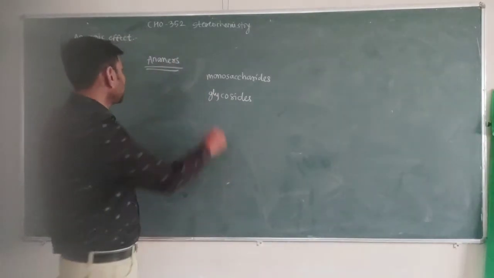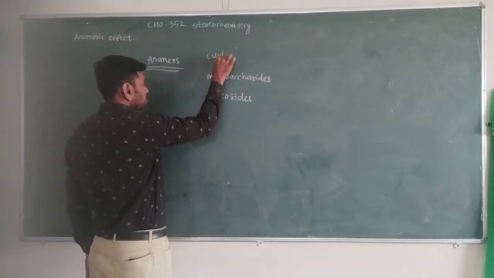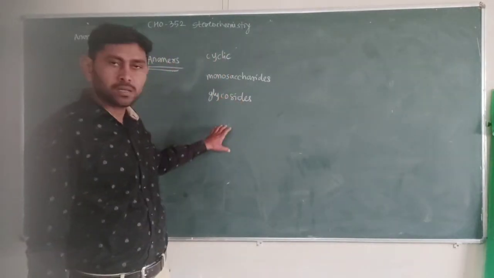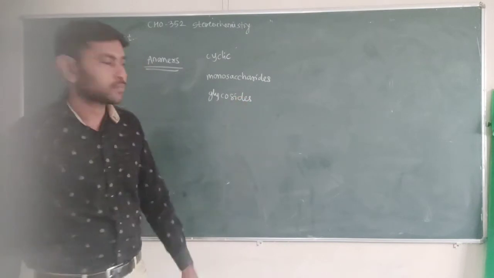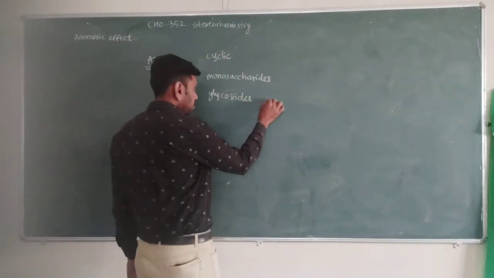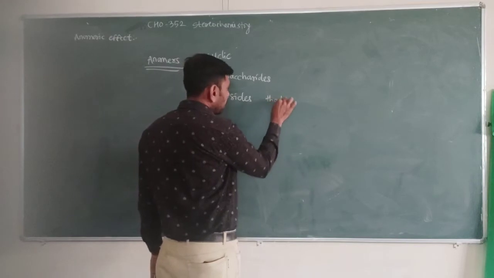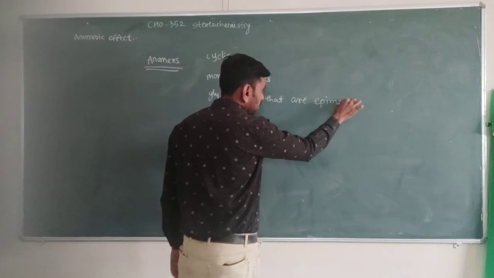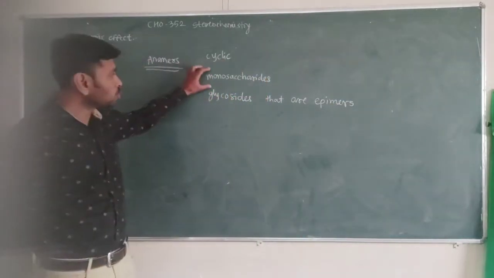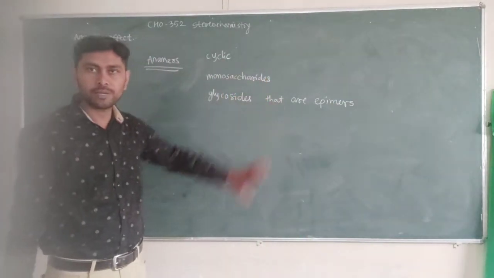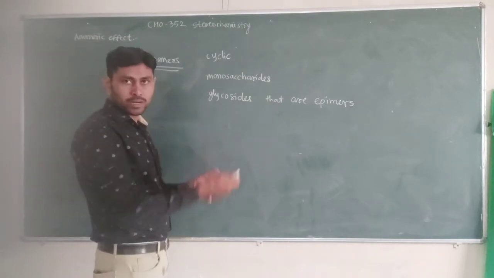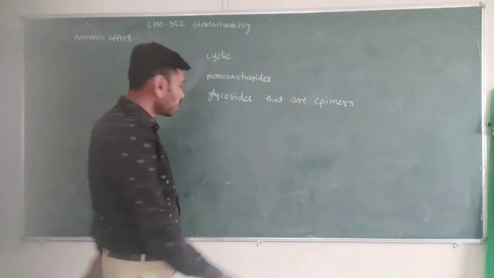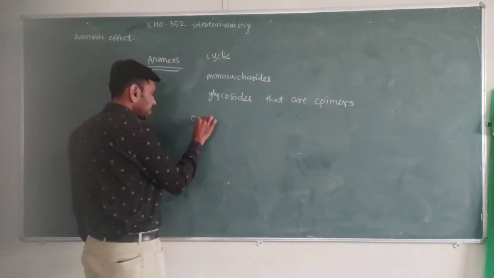So anomers are cyclic monosaccharides or glycosides that are epimers. Anomers are nothing but epimers, which are cyclic monosaccharides or glycosides that differ from one another.